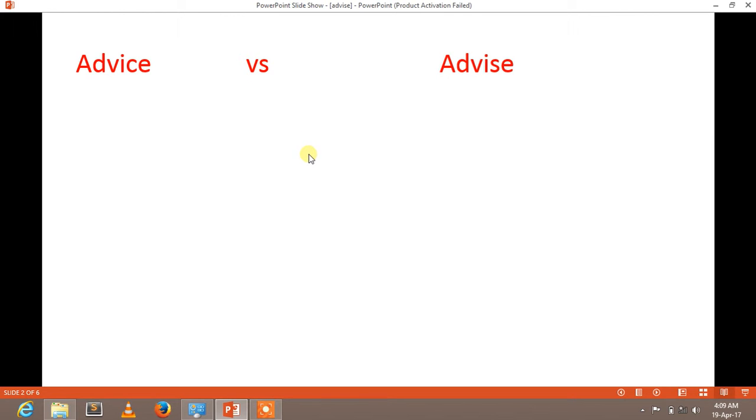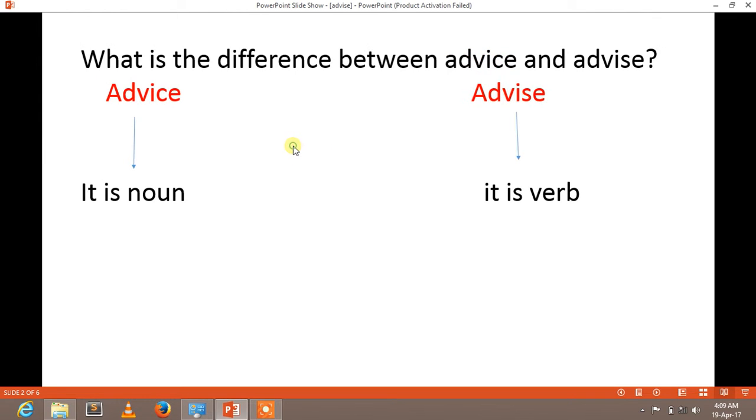This is the pronunciation. Once again, I'm saying advice and advise. This is the pronunciation difference, I should say. Let's move now to the nature. What is the difference in nature between these two words, advice and advise?